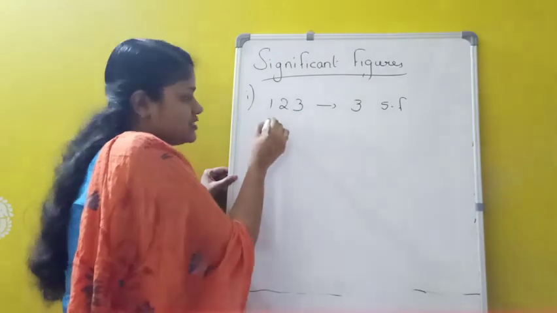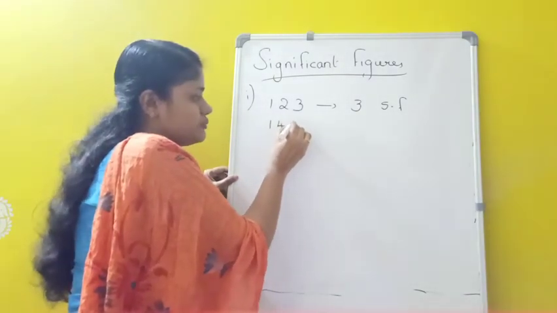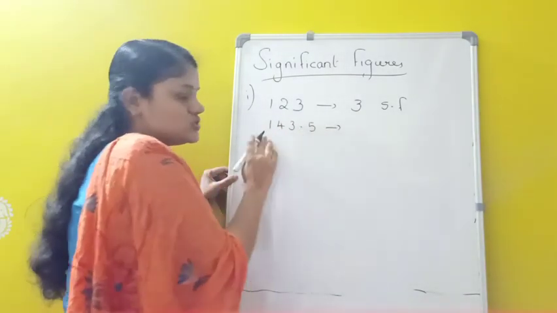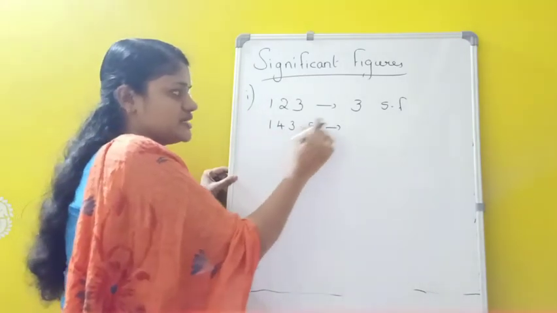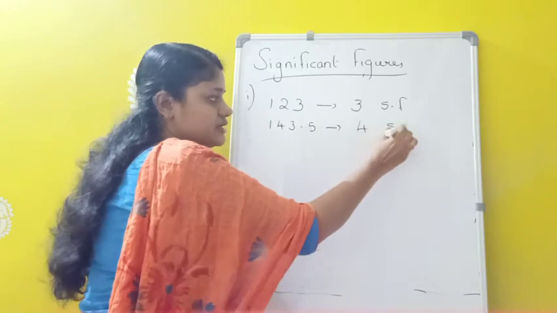So I am taking another example, 143.5. So here also all numbers are non-zero only. So we have how many significant figures? 1, 2, 3 and 4. 4 significant figures are there.